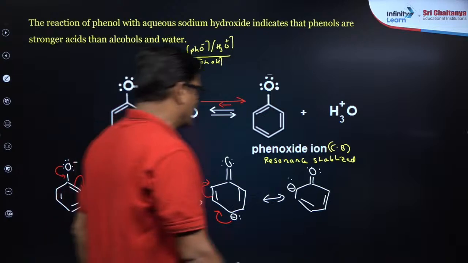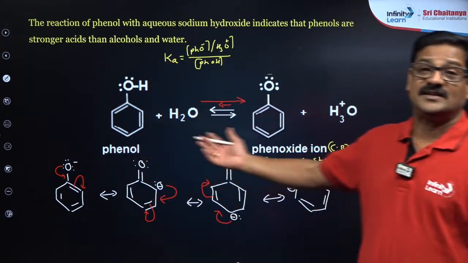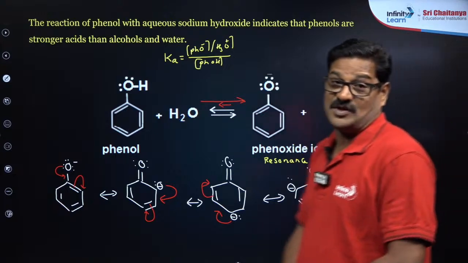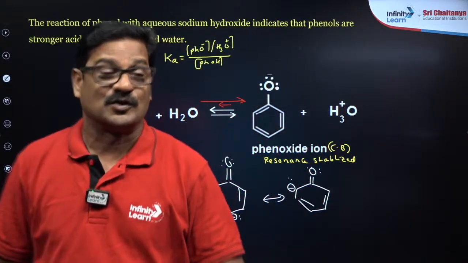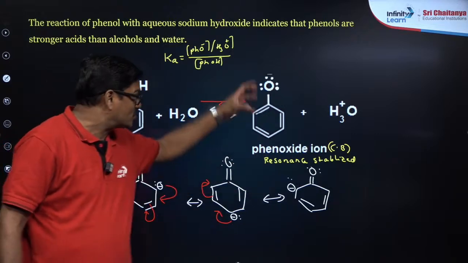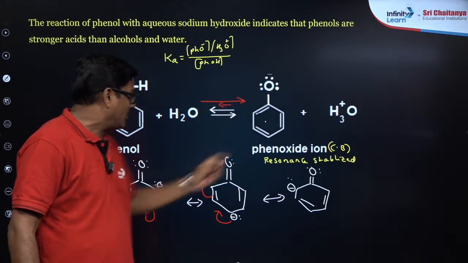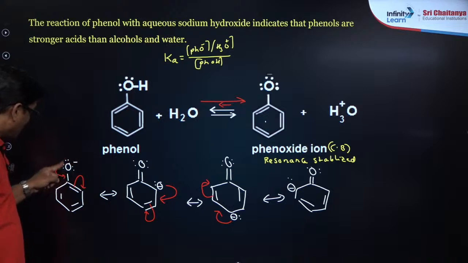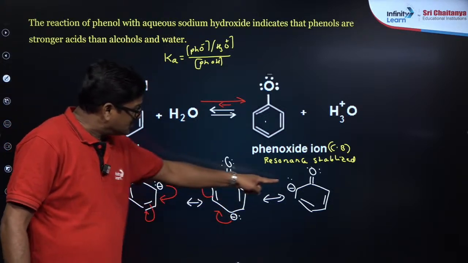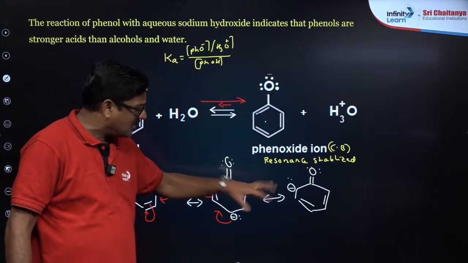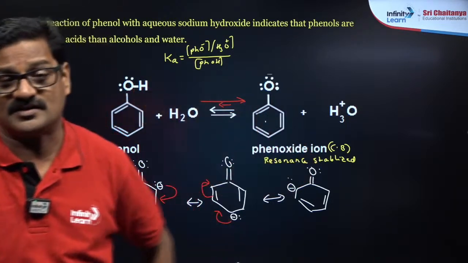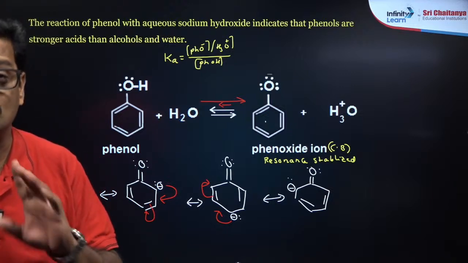So how much time you are going to get? There are more resonating structures on this, so the more the number of resonating structures, the more will be the stability. So this phenoxide ion is resonance stabilized like this, so it is going to be more stable because the charge keeps moving around. The charge was on oxygen, then it became a charge on carbon, so the charge moves from here to here, here to here. That is called charge delocalization. Charge delocalization is more stable.